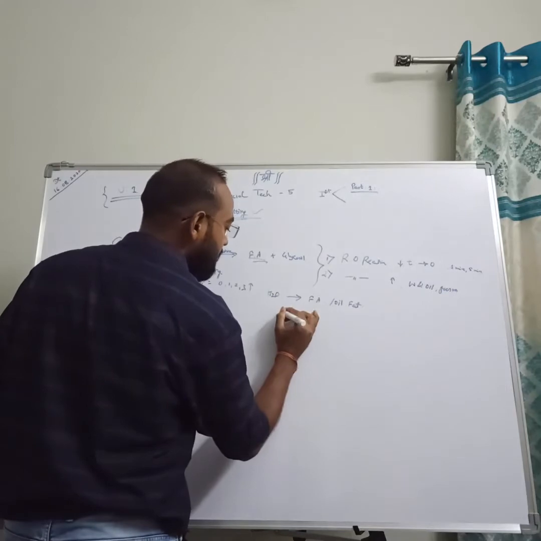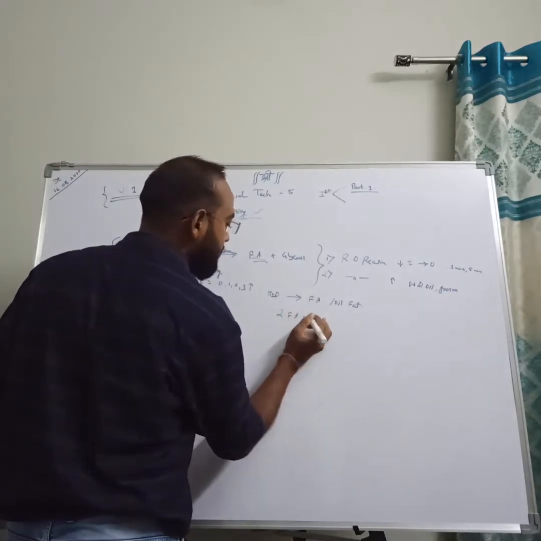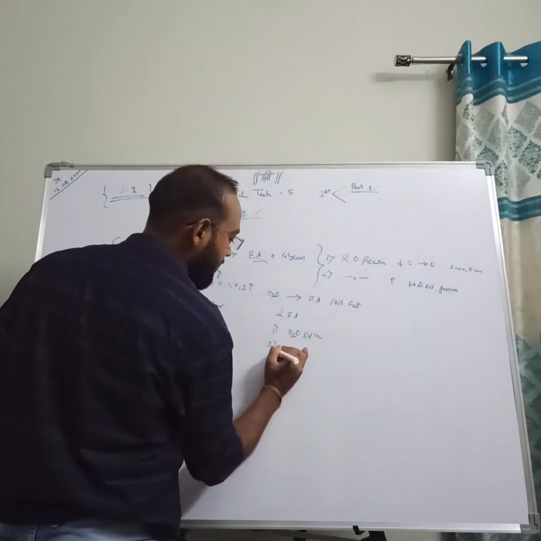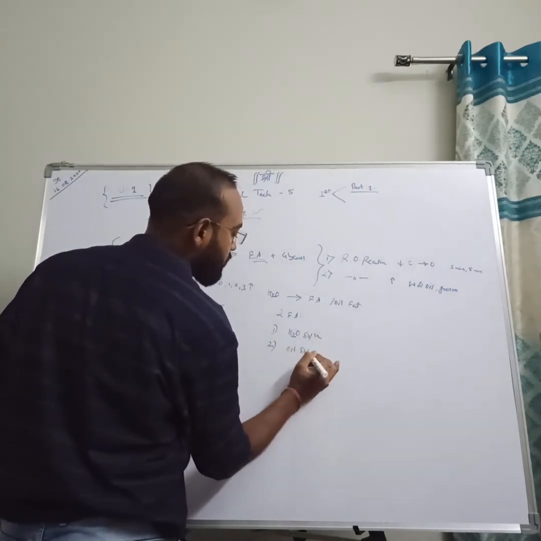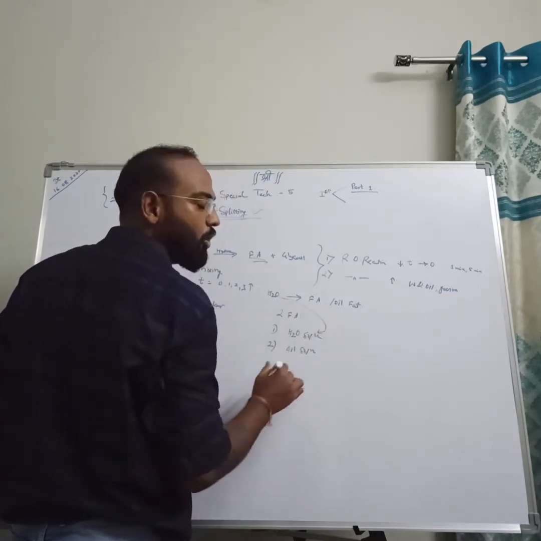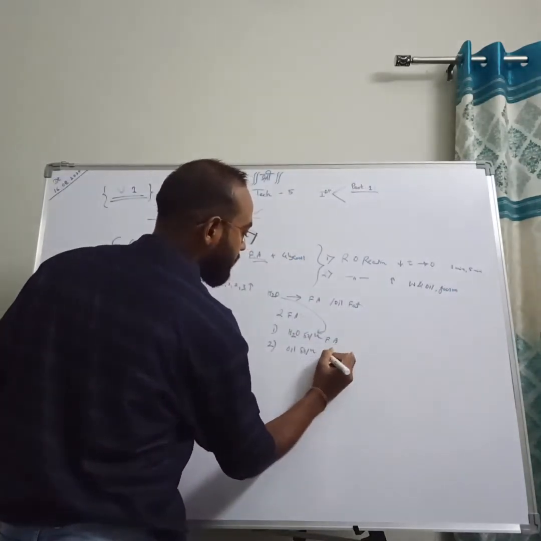Why? Because there are basically two types of fatty acids. One is water soluble and the second is oil soluble. So initially some quantity of water dissolves into the water soluble fatty acids.